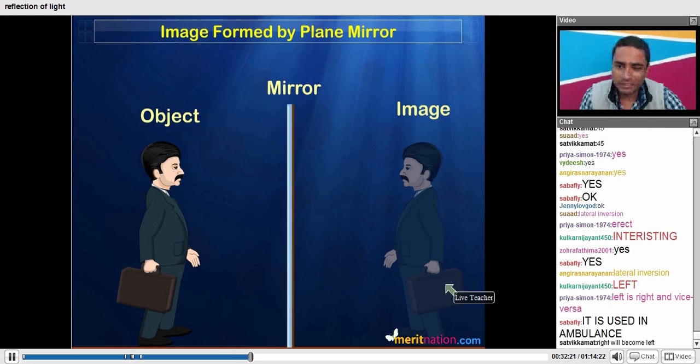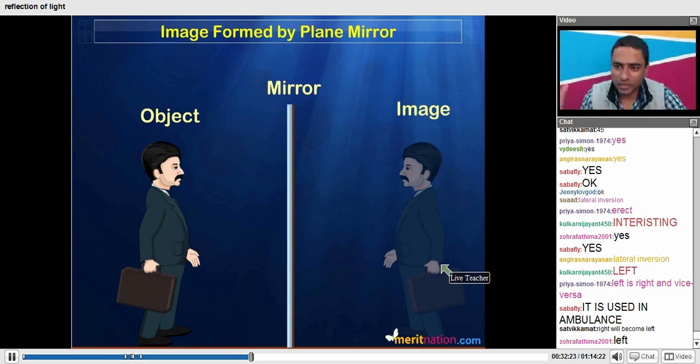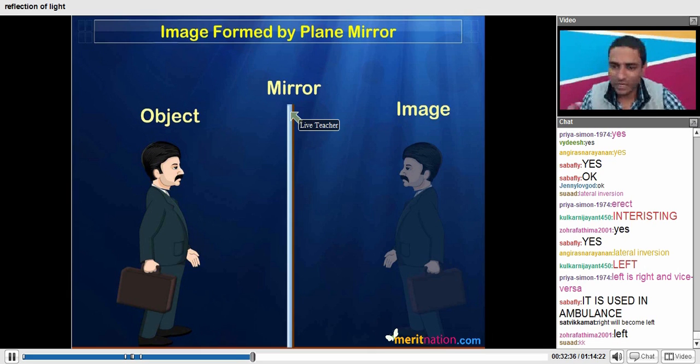This property is called the lateral inversion of the image. The image is getting laterally, or sideways, inverted. The right side of the body becomes the left side of the image, and the left side of the body becomes the right side of the image.